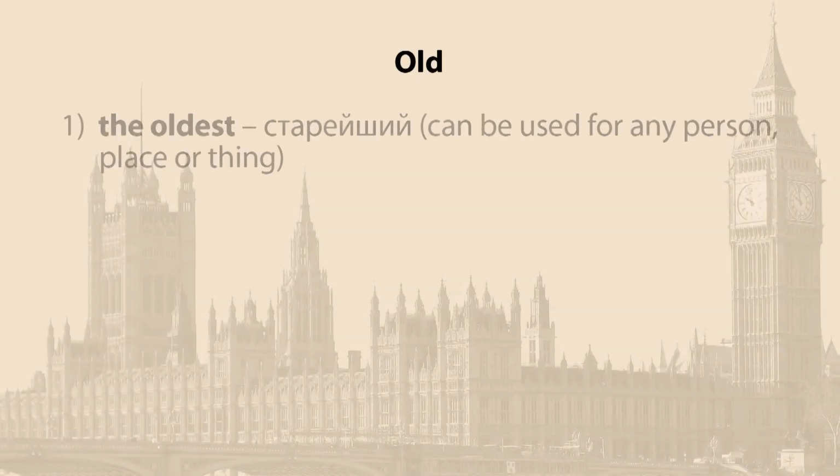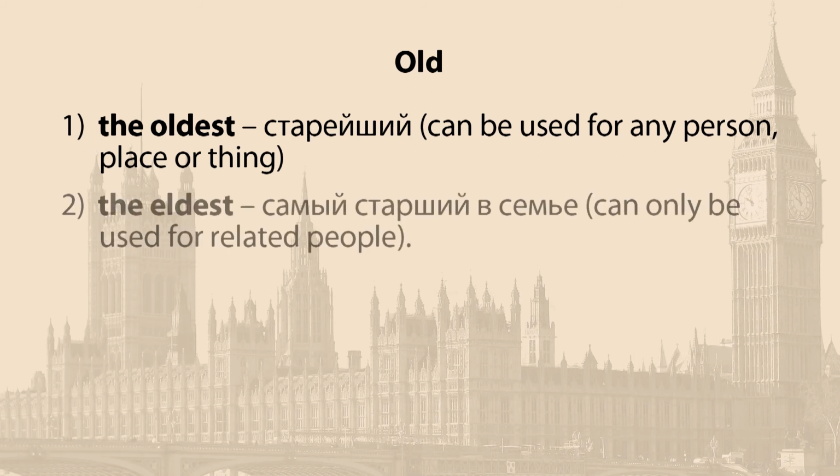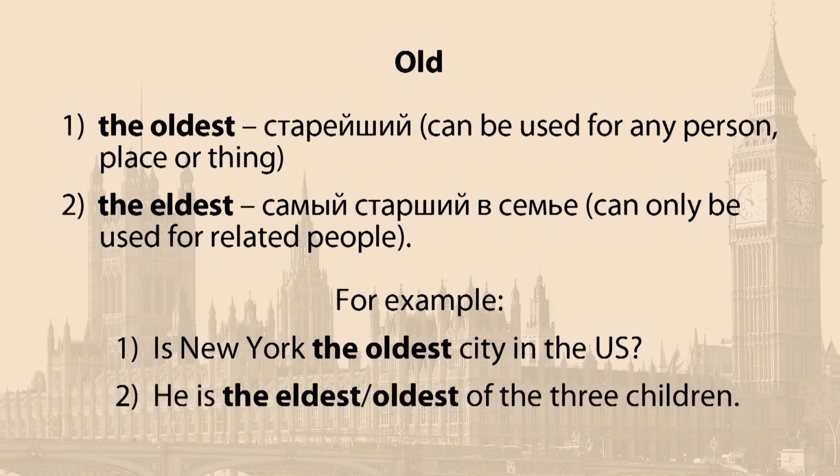Old. The oldest. Старейший. Can be used for any person, place or thing. The eldest. Самый старший в семье. Can only be used for related people. For example, is New York the oldest city in the US? He is the eldest or the oldest of the three children.